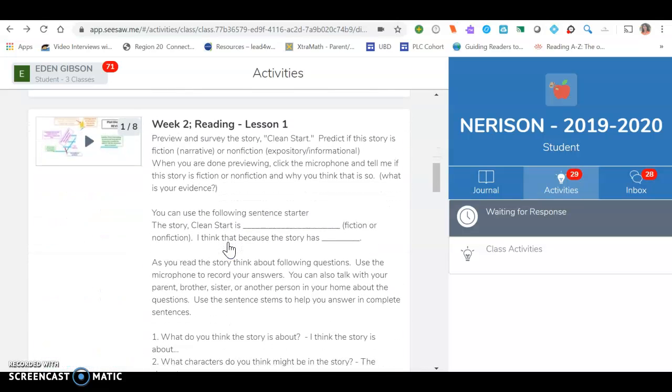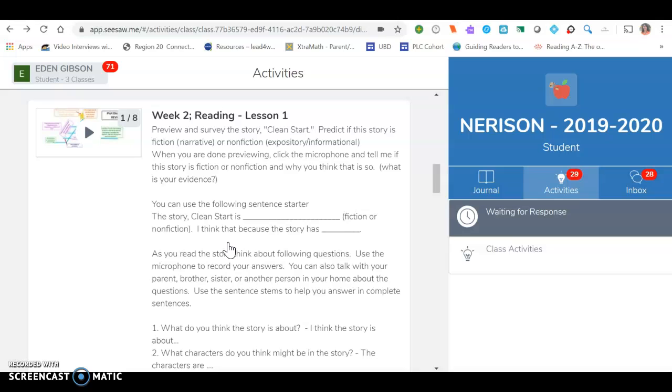I just wanted to make a little video to kind of show you how to navigate through SeeSaw. I think some of you are having some problems. So this was yesterday's lesson. When you're looking at your activities, always look for the week. This week we're week 2, lesson 1.